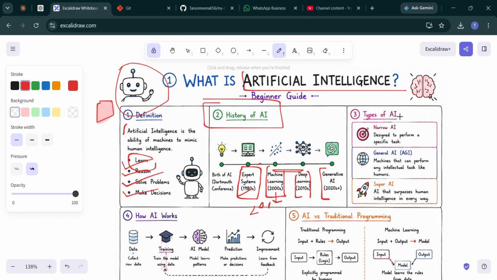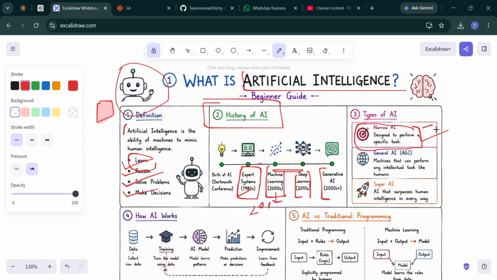Now we have the types of AI. There are three types of AI. One is narrow AI, the AI we use every day. It performs one specific task very well, meaning we build it for only a single task.